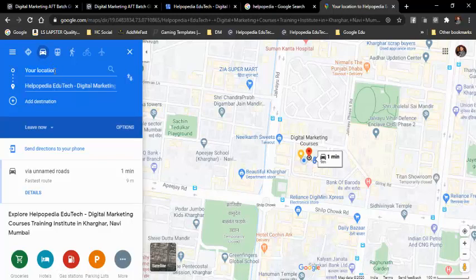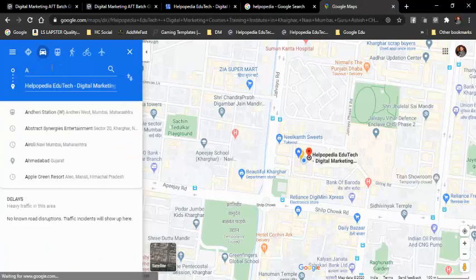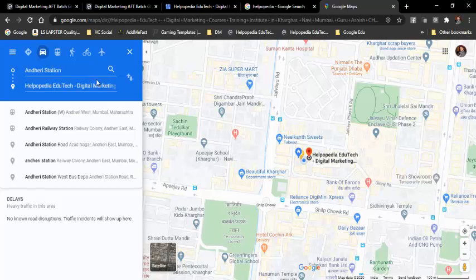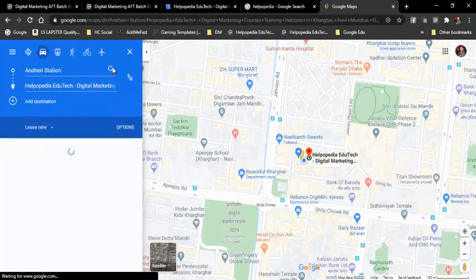Okay, just for showing you, I'll add Andheri station, and from Andheri station to my place. So now I'll search.